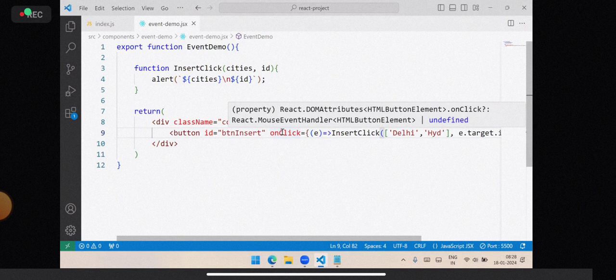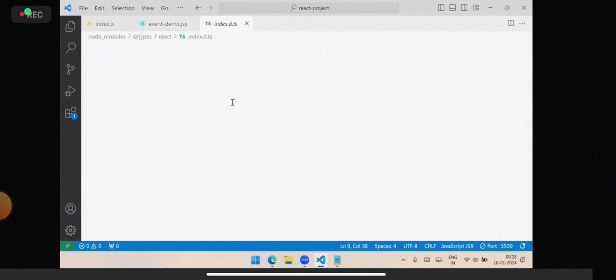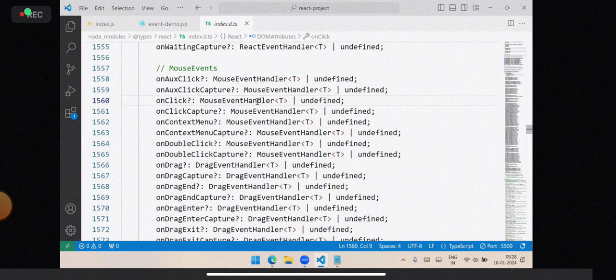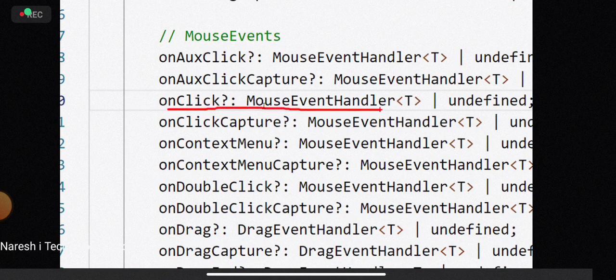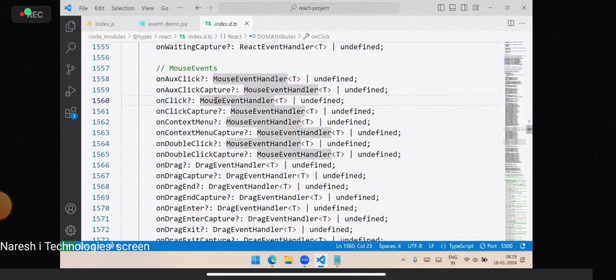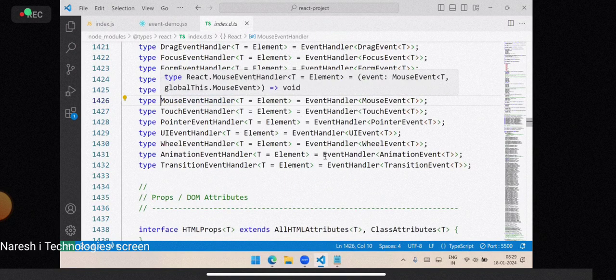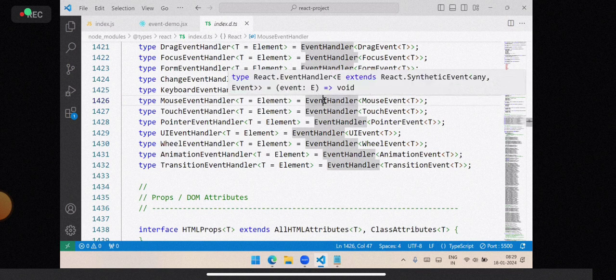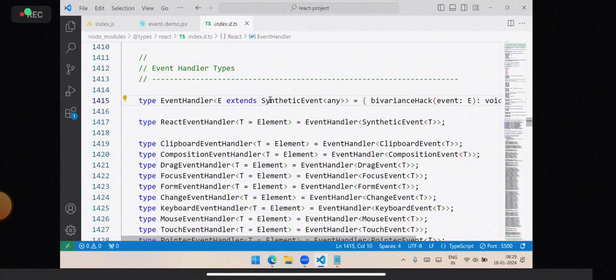See on click, I right click on click and go to definition. You see on click is a mouse event handler. It is of mouse event handler type. Right click and go to definition. Mouse event handler is an event handler. Am I right? It is derived from event handler. Now right click on event handler, go to definition. Event handler is extending synthetic event.